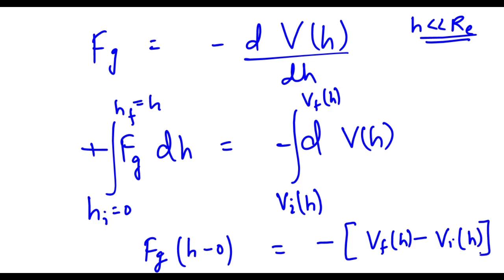So what is happening here? Let's move to the next slide. Fg into h equals to minus, final potential energy minus initial potential energy. Okay. So what is happening here?